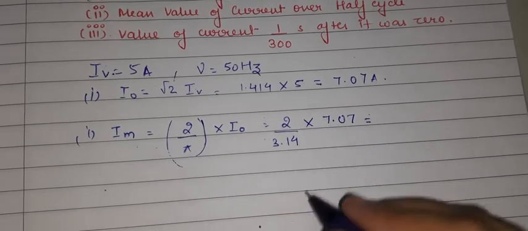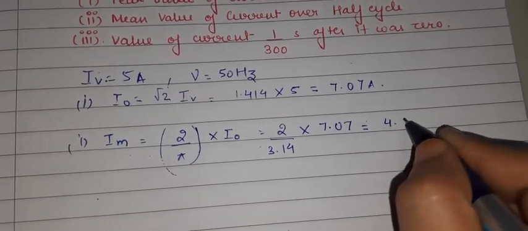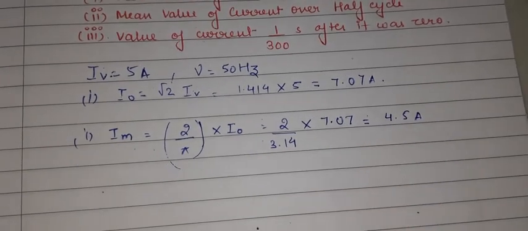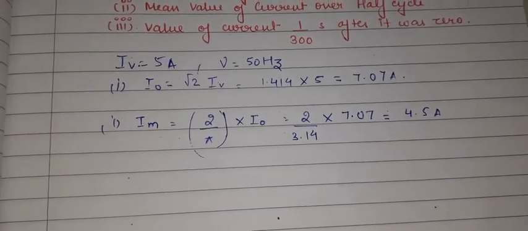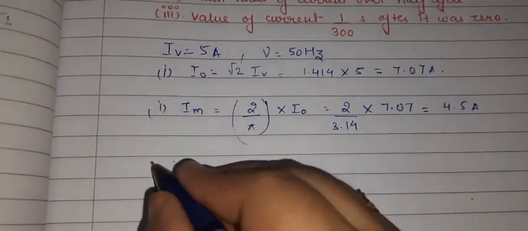And ultimately, if I multiply both the things, and you can use the calculator for this, we will be getting 4.5 ampere. So this is the mean value of the current over a half cycle. Okay. And the third part is what?